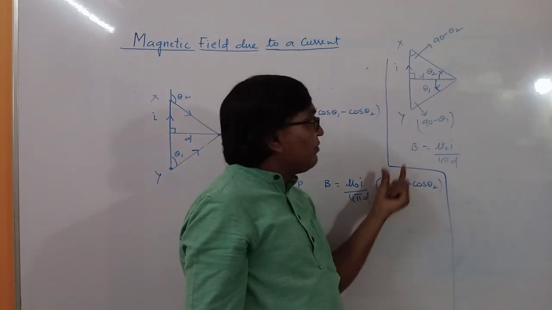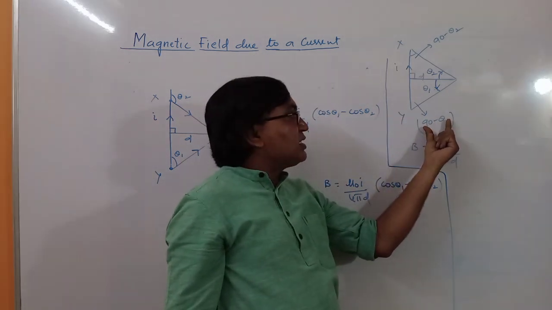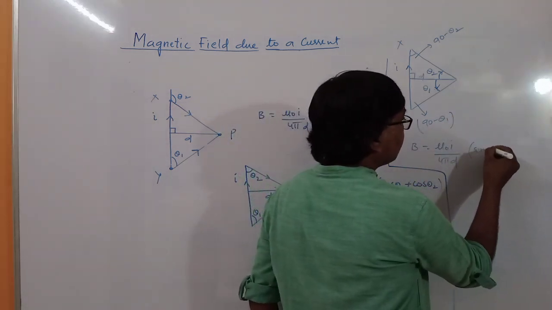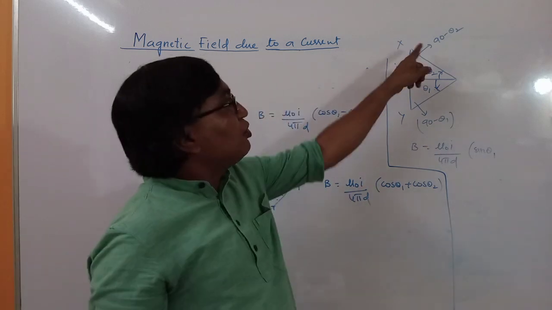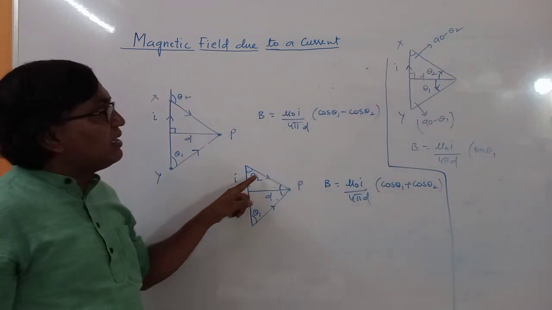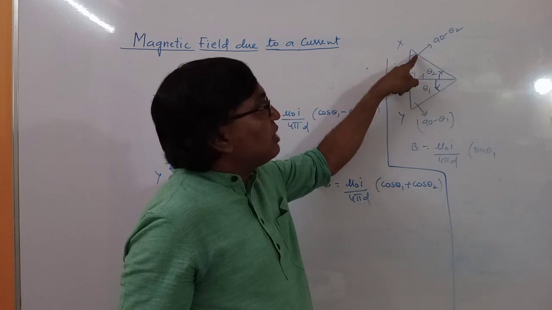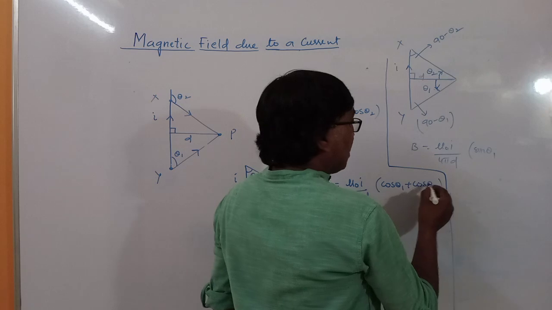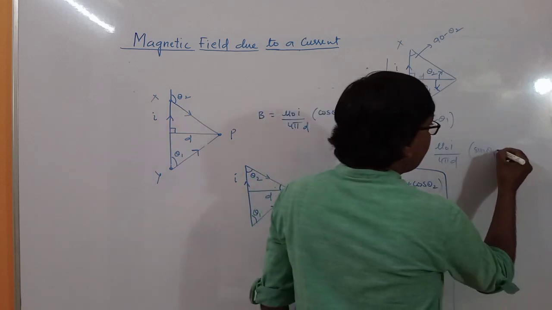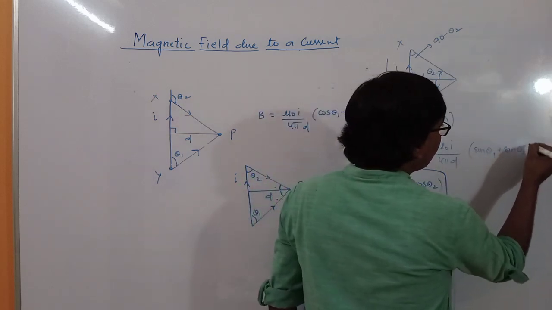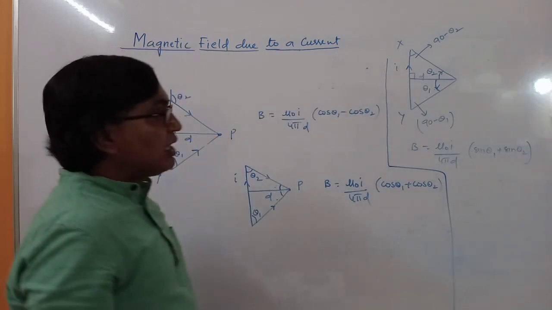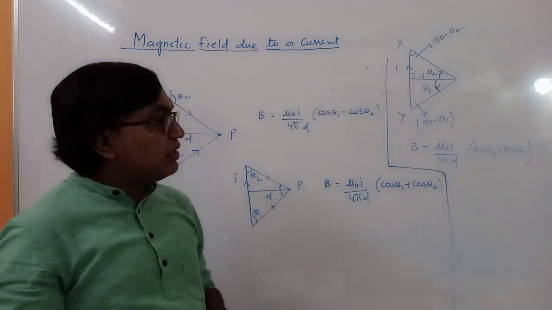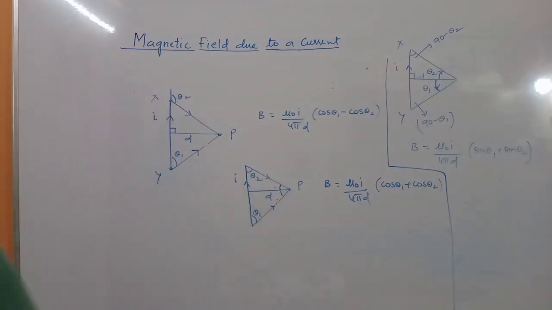So this is cos of 90 minus theta 1, which is sin theta 1. Then I have to use this angle. If I take this as theta 2, then this angle will become 90 minus theta 2, so cos 90 minus theta 2 will be sin theta 2. So you will get the equation mu naught I by 4 pi d, sin theta 1 plus sin theta 2.